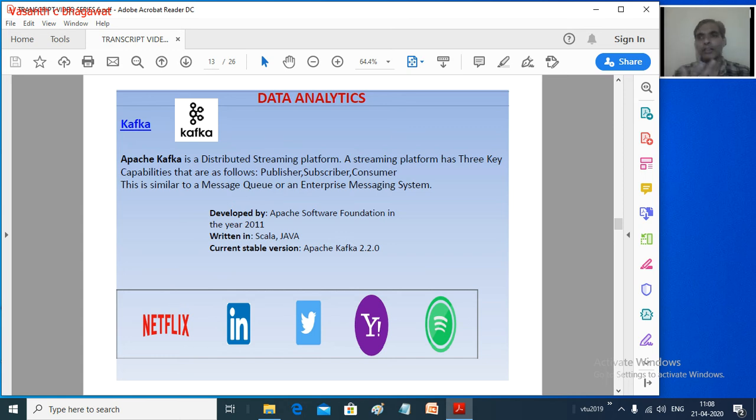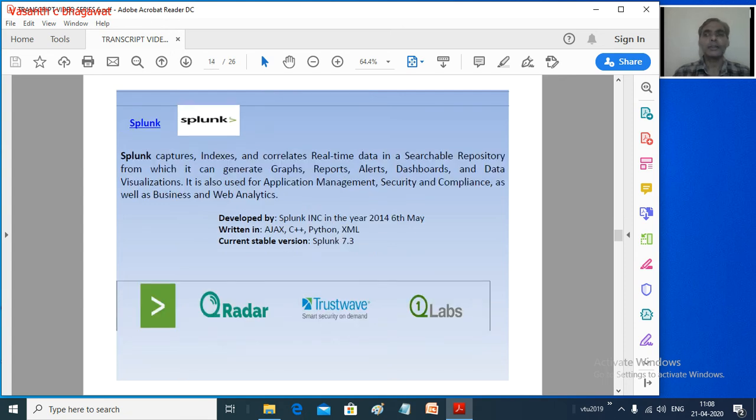When you are talking about Microsoft, it has a message queuing system. Generally I think you will be discussing this in your .NET classes, how messages are queued up so that when you send an email, it reaches. Similar to that, analytics also can be done using this technology. Another important one for analytics is Splunk.